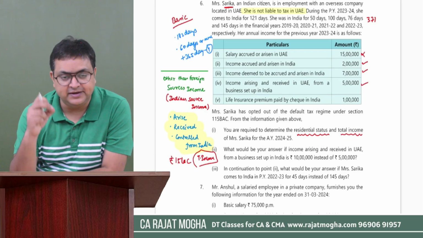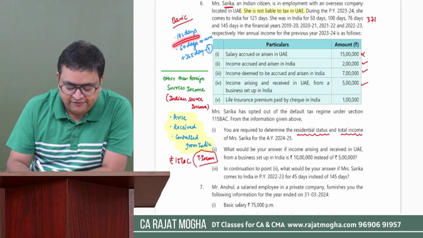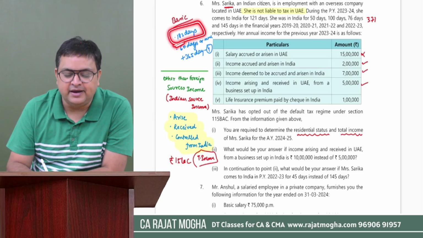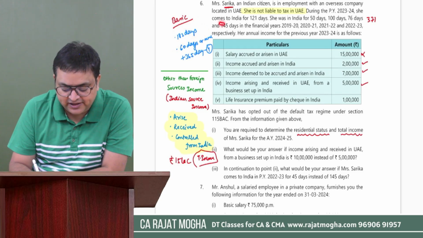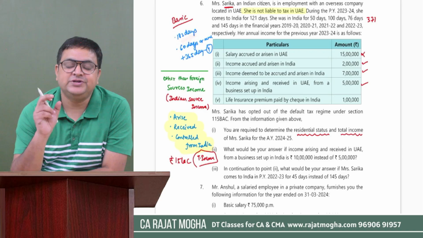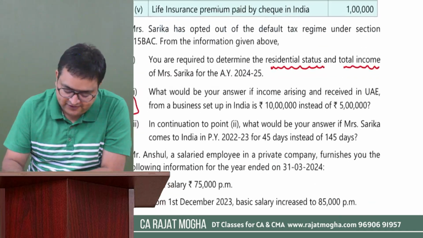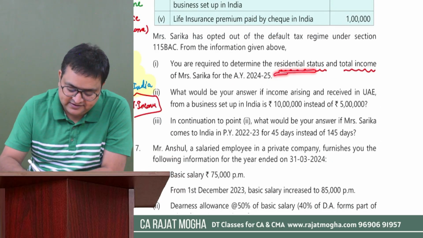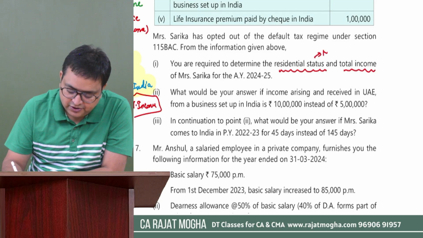She is coming just to visit India. So only the 182 days condition can be applied. But she is not here for 182 days or more. So she will become non-resident. So the first answer would be the residential status. She will become non-resident.